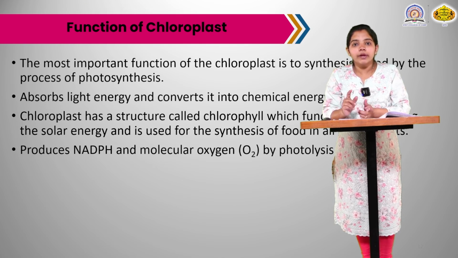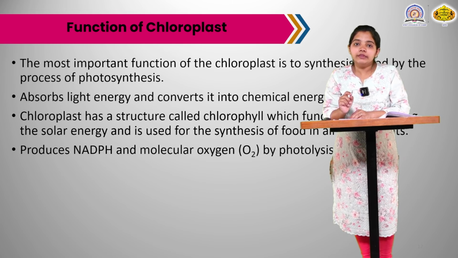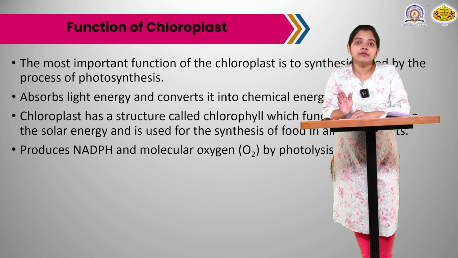Photolysis of water means breakage of water in the light reaction, and the NADPH and O2 are used in the dark reaction, that is the Calvin cycle. It takes place in the stroma.